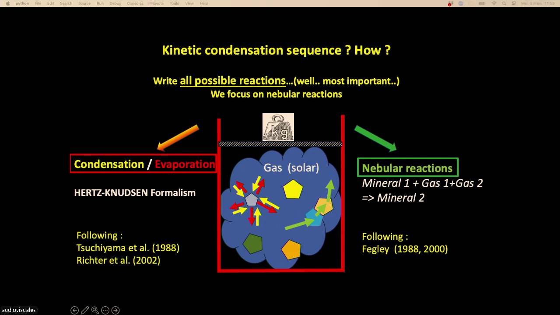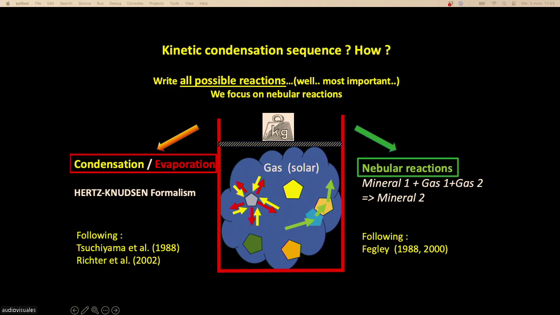I will not go much into details, but I will give you the essence of this approach. The idea is that we simplify the problem. We take a closed system, so we maintain the pressure constant. Now, if you want to track evaporation and condensation, you cannot apply Gibbs energy minimization anymore, because with Gibbs energy minimization you have no idea of the reaction. You can just compute the most stable phase, but you have no idea of the reactions that lead to this most stable phase. It just tells you, okay, by some process, this is the most stable phase.